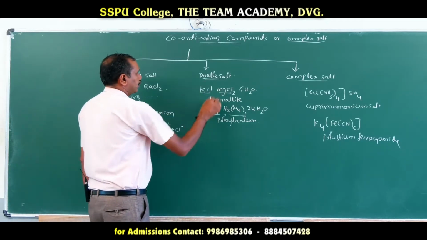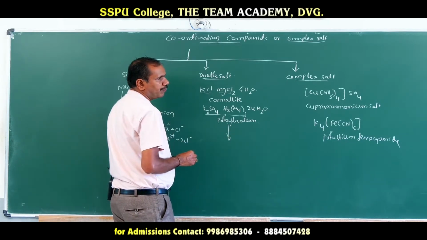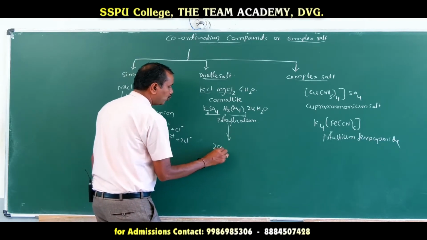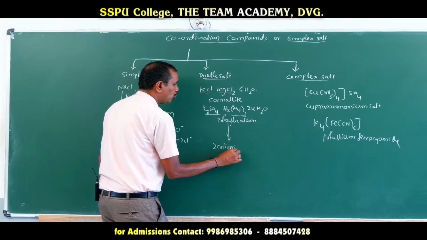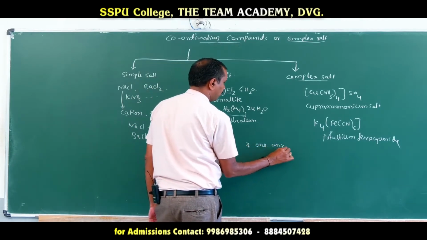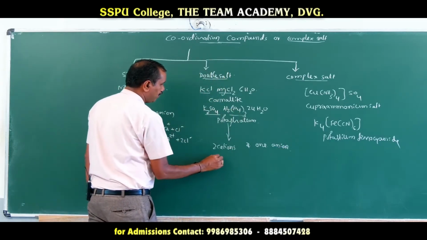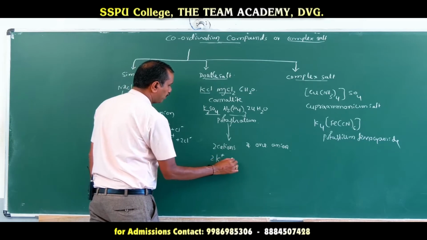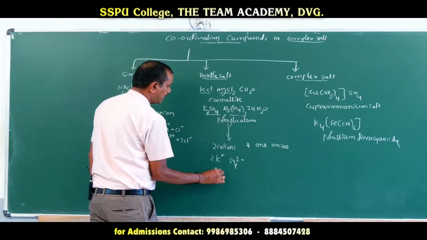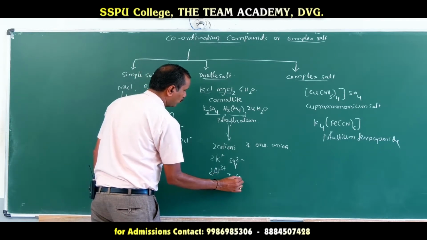A double salt is one which dissociates to form cations and anions, among which two different cations and one type of anion should be there. For example, potassium sulfate dissociates to form 2K+ and SO4 2-, and Al2(SO4)3 gives Al3+ and SO4 2-.